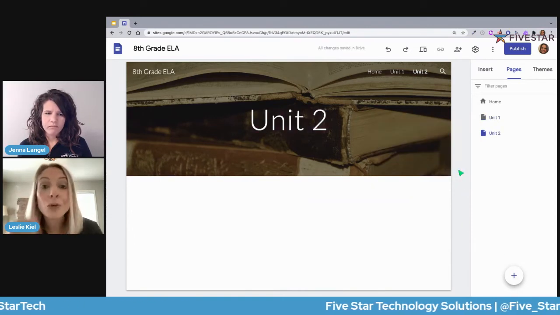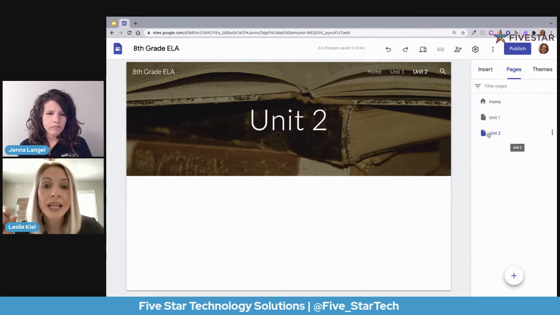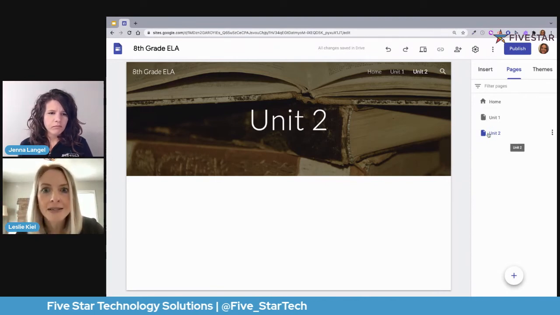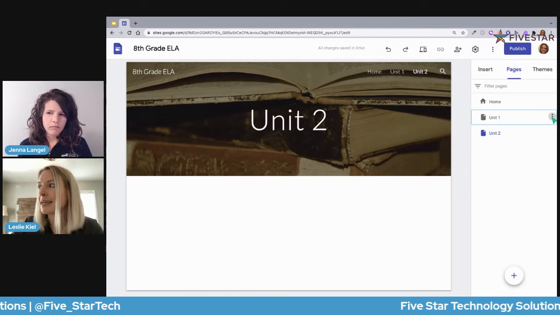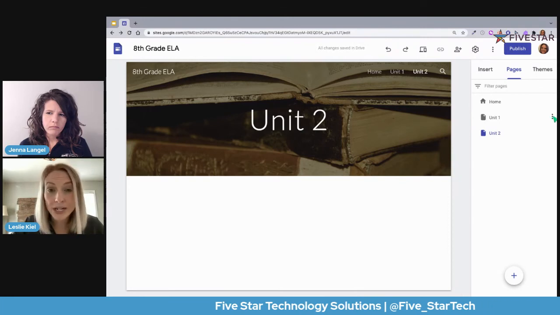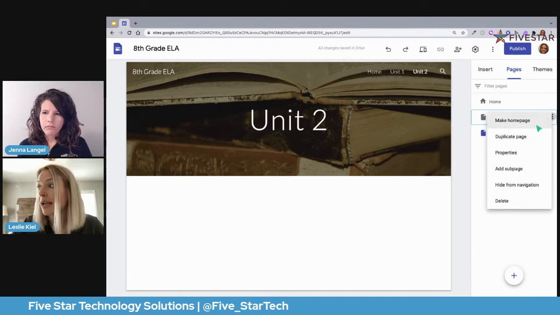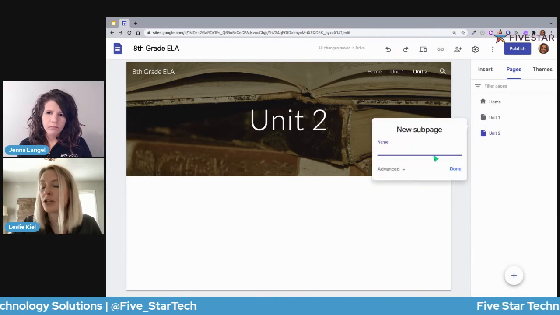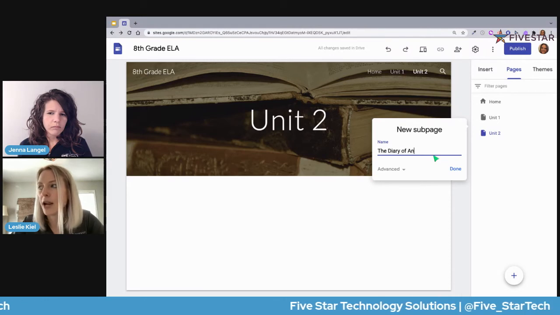And if I'm going to have Unit 1 and Unit 2, maybe within those I would list the texts that we are going to work with. So I could add a subpage. I'll show you where that is. On those three dots, when I hover over one of my pages here, I click, and I can add a subpage. So let's say in Unit 1, we're going to read the Diary of Anne Frank.